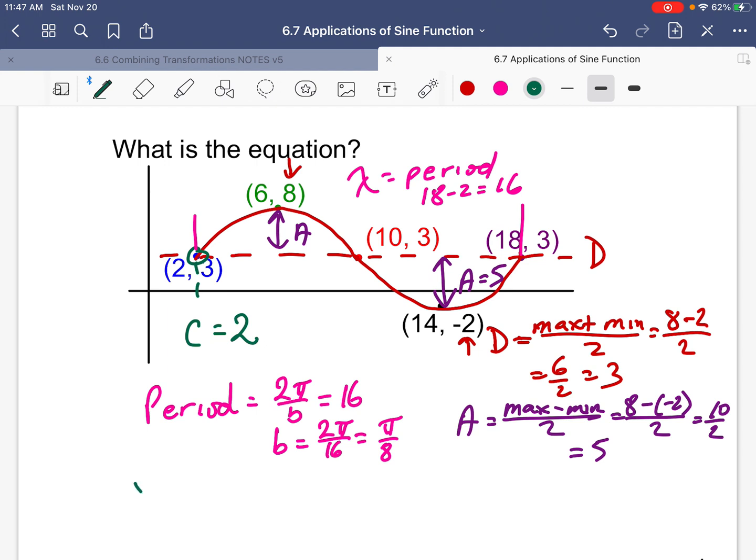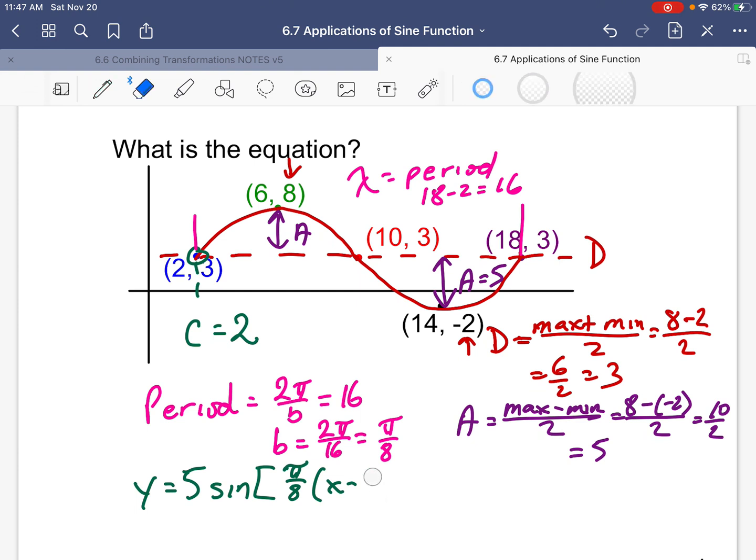So this whole equation goes y is equal to 5 sine pi over 8 x minus 2, sorry, not 3. Plus 3. All right? Now that's what you need to be able to do. Notice I didn't give you a graph, I gave you points.